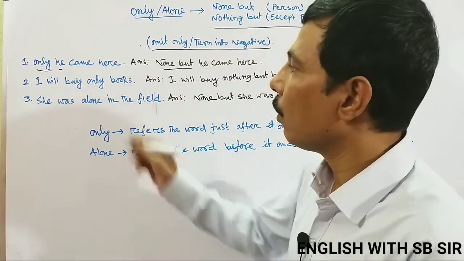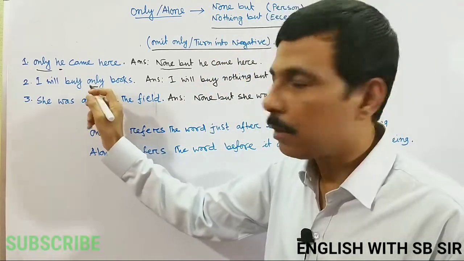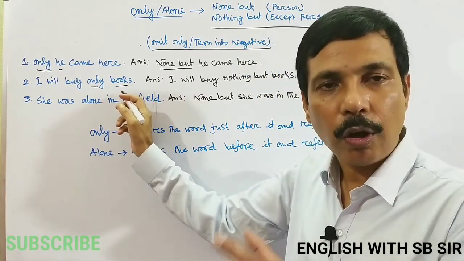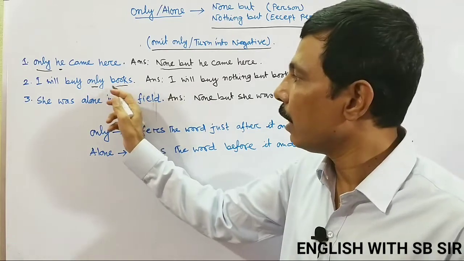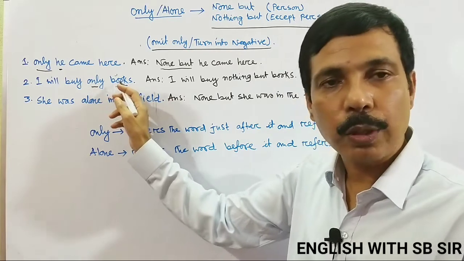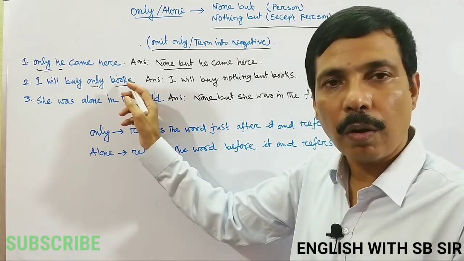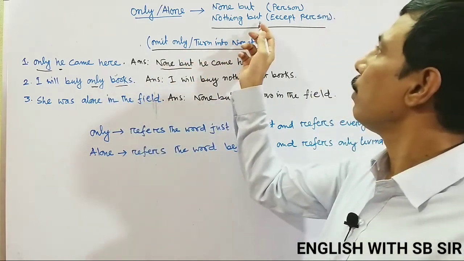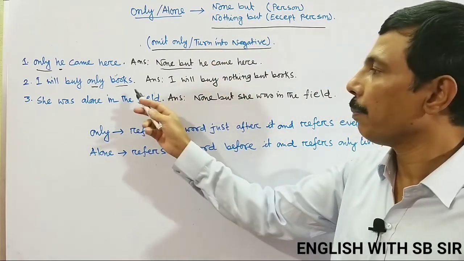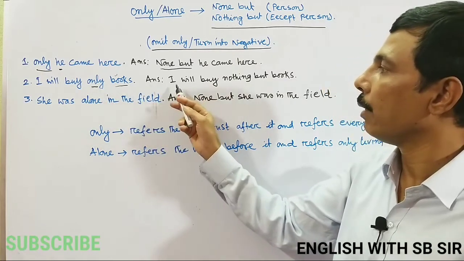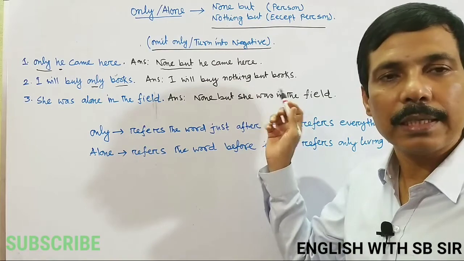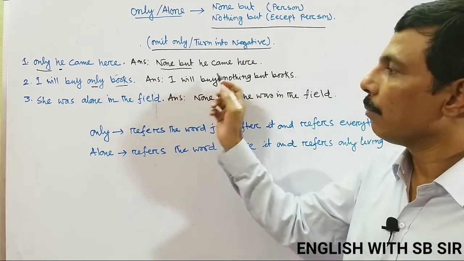So here only, this word refers to which word? This word refers to the word books. Is book a human being or non-human? You ask the question: which word does only refer to? Here only refers to the word book. As book is not a human being or a person, what should we use? Nothing but. So here in the place of only we use nothing but. I will buy nothing but books. So it is the answer.